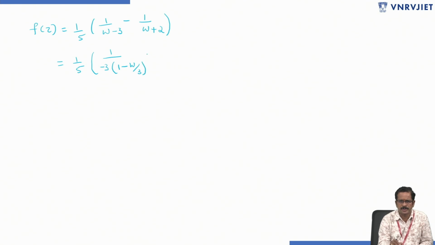For the expansion purpose I am writing like this, and if I bring 2 common, 1 by 1 plus w by 2. So this equals minus 1 by 15 into 1 minus w by 3 whole power minus 1, minus 1 by 10 into 1 plus w by 2 whole power minus 1.